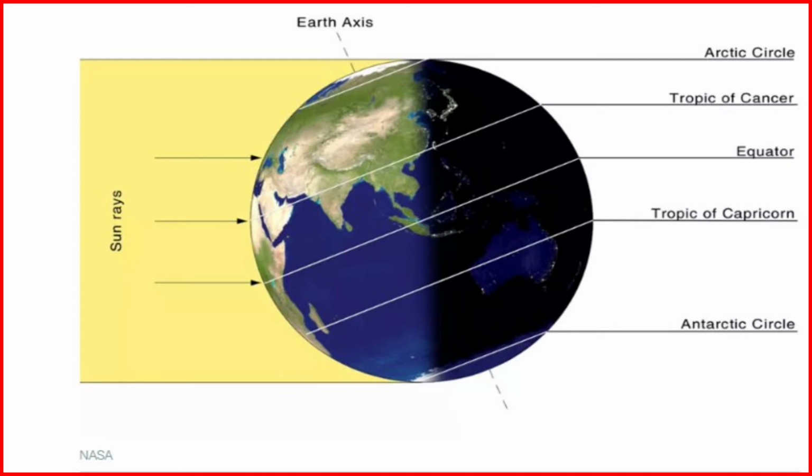Above the equator is the Tropic of Cancer, which is placed at 23.5 degrees north. Below the equator we have the Tropic of Capricorn in the south, again placed at 23.5 degrees south. Then near the North Pole we have the Arctic Circle, and near the South Pole the Antarctic Circle. These are all imaginary lines.